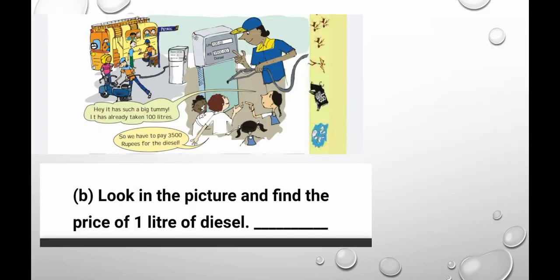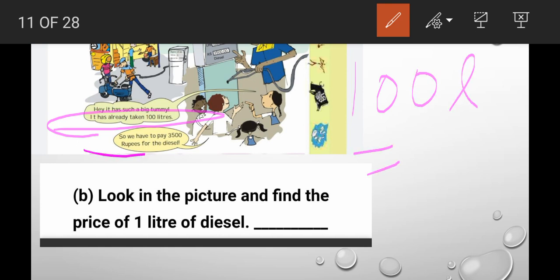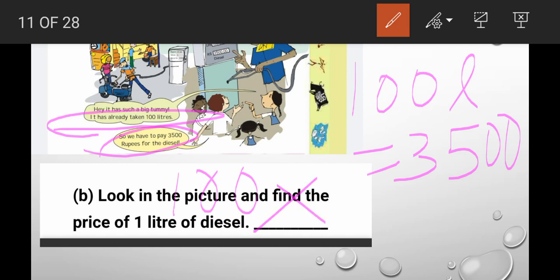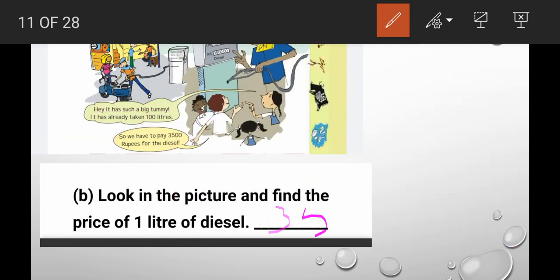Look at the picture and find the price of 1 liter of diesel. Here in the picture, it has already taken 100 liters. So for 100 liters, 3,500 rupees. So for 1 liter, what will be the price? How will you find it? 100 times means multiplication. 100 times what number will give you 3,500? Yes, 35. So the price of 1 liter of diesel is rupees 35. Okay.